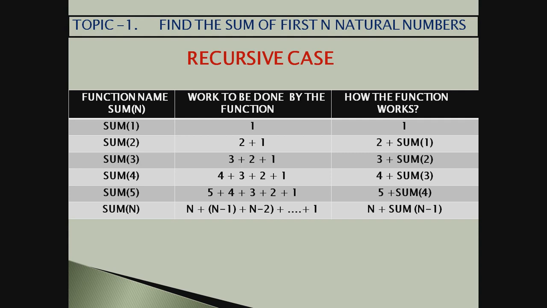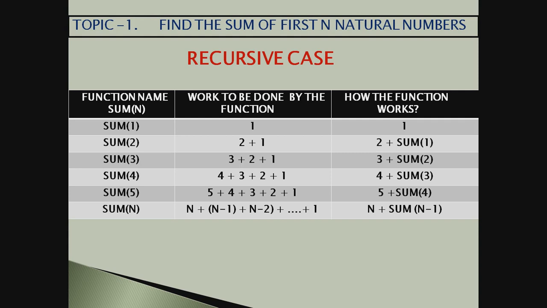Now when sum2 is passed, we would have thought sum2 is 2 plus 1, 3. But Python doesn't think in this way. Any language, our computer would not think in this way. What the computer would do is actually change sum2 as 2 plus sum1.